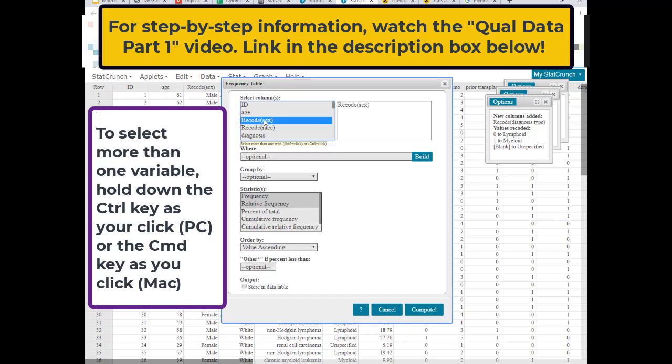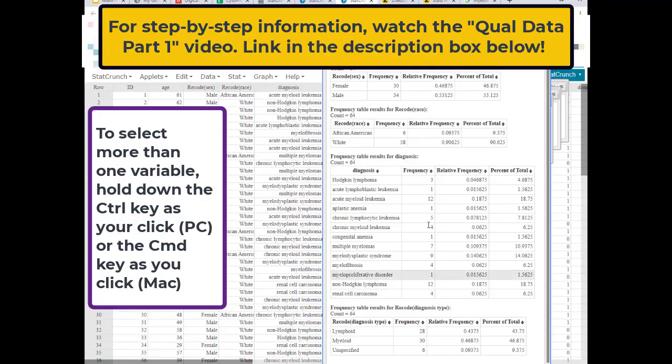I'm going to go ahead and use all my recodes. So recode sex, race, diagnosis, diagnosis type, and I want frequency, relative frequency, percent total. To select more than one thing, I'm going to hit the control button as I click, or if you have a Mac, you would use the command button, and here we go.